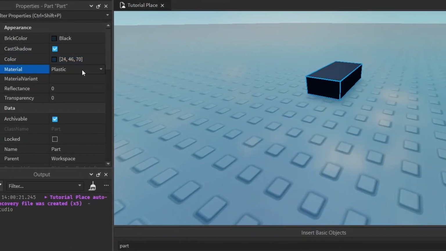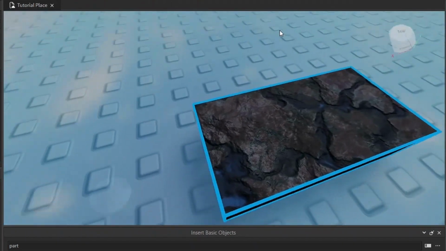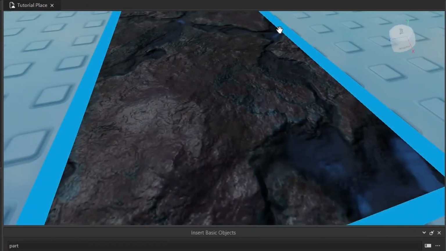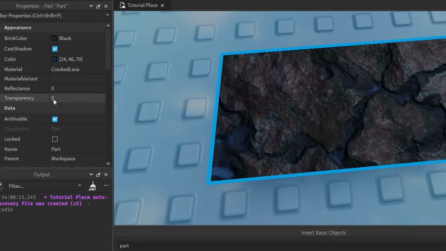The material property, it's just a list of different materials, and you can pick them out, and they're pretty cool if you ask me. Like, let's take a look at cracked lava. Ooh, that actually looks nice. Look at that detail.